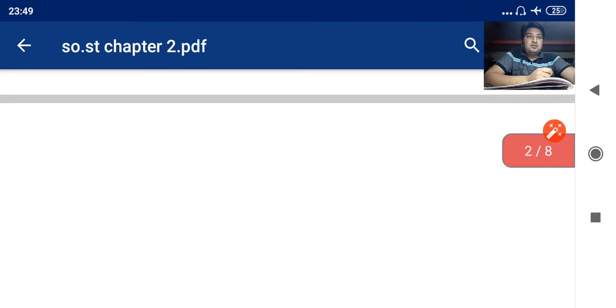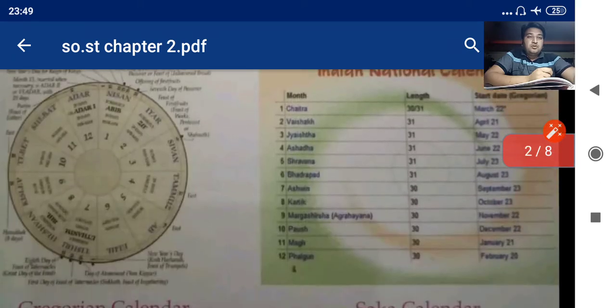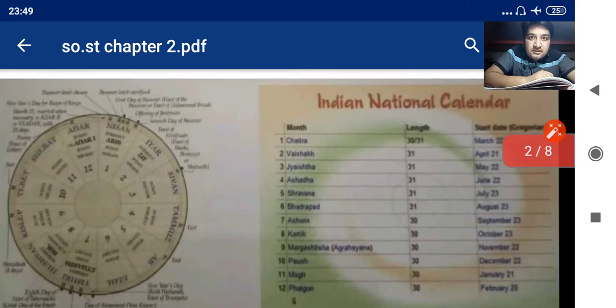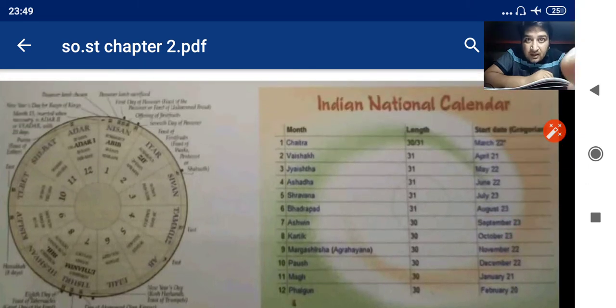So here I depict you the two pictures. You can see here Gregorian calendar. It has clearly mentioned here the birth of Christ, the day, the king. You can see here at the corner it is saying the New Year day for reign of kings. In the same way, Indian national calendar, you can see Chaitra month is given, and it has started from start date March 22. They have depicted here. Is that clear?